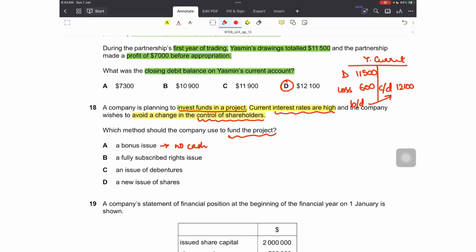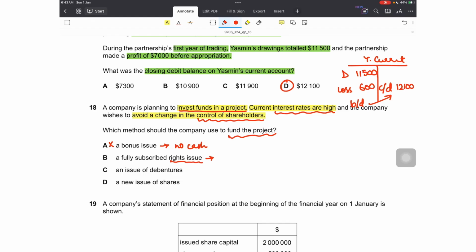This is given at the time when the business is finding it difficult to make cash dividend payments. So bonus issue is sometimes given in that case. That doesn't raise any finance, so this can't fulfill the purpose. This can't be right. Option B is a fully subscribed rights issue.